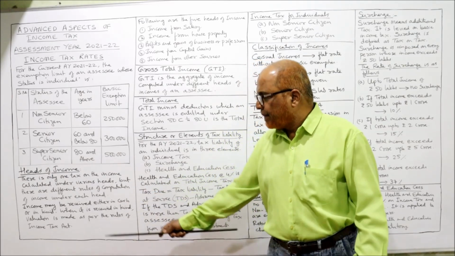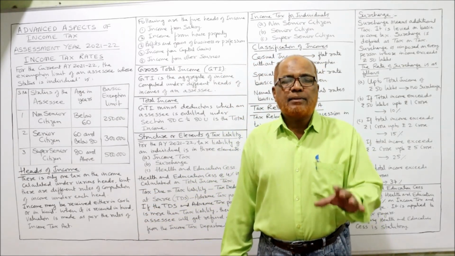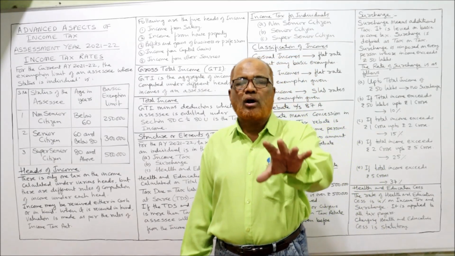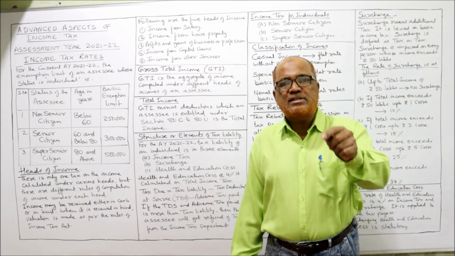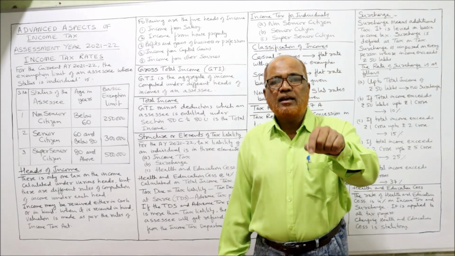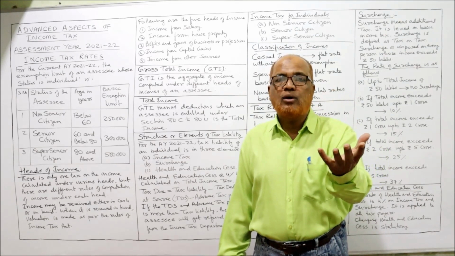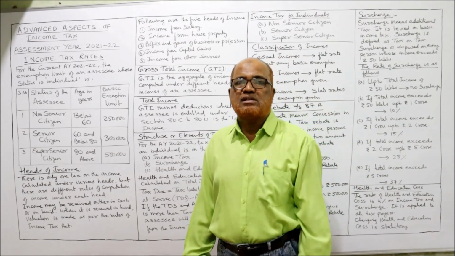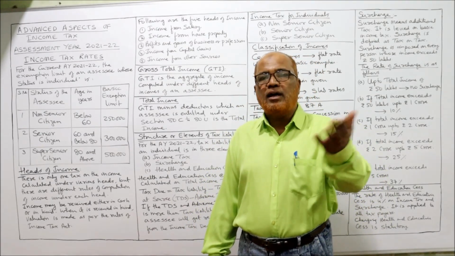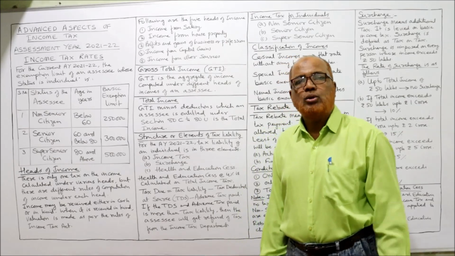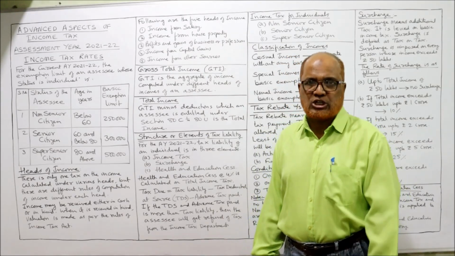That is the procedure. And income may be received either in cash or in kind. The Income Tax Act says it is not necessary that your income should always be in cash. Even if you earn an income which is in kind, the Income Tax Act has given the rules on how to find out the value of that income received in kind. Those rules we have to apply to convert the income from kind to cash.